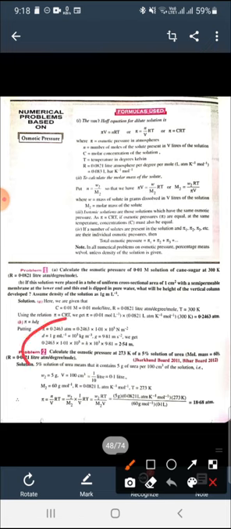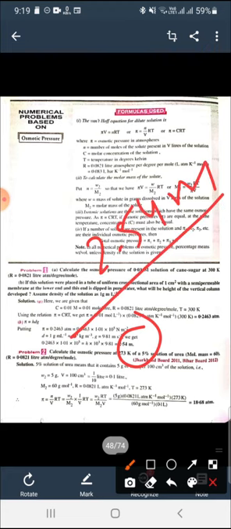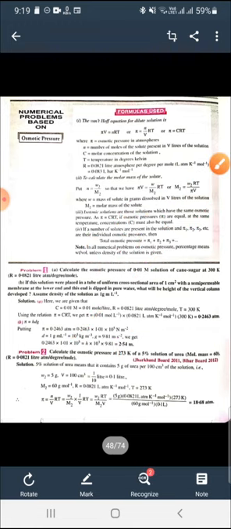Now put the values of all the terms: pi, that is the pressure, is equal to h times density 10 raised to power 3, times g 9.8. By solving this we get h is equal to 2.54 meter. So in this way the height is measured.